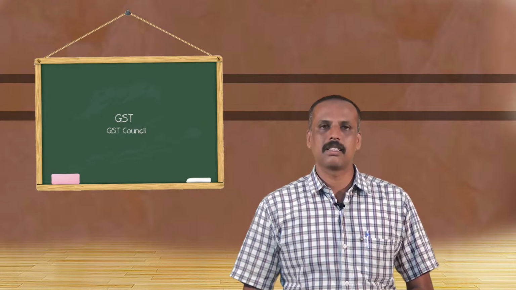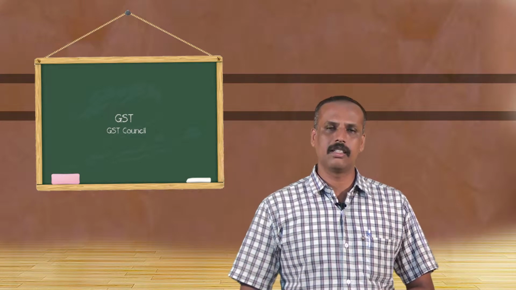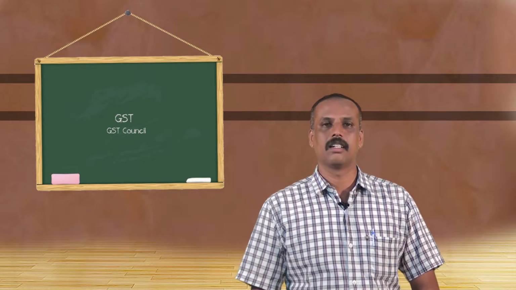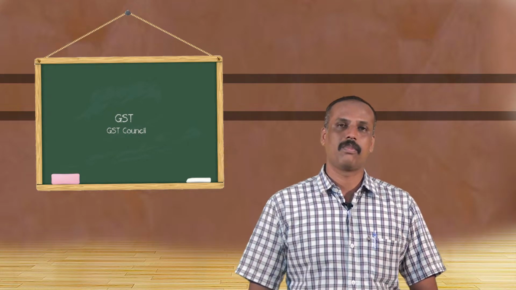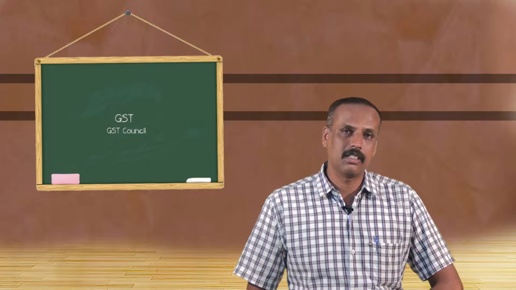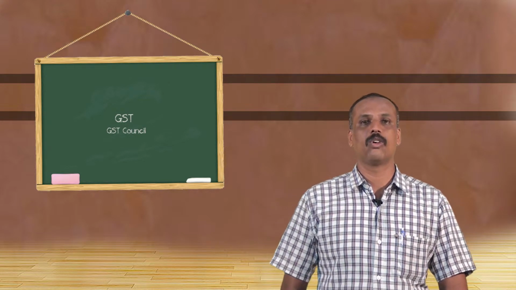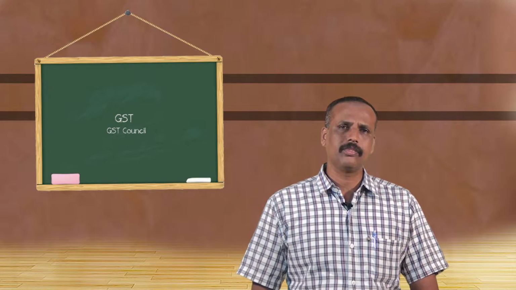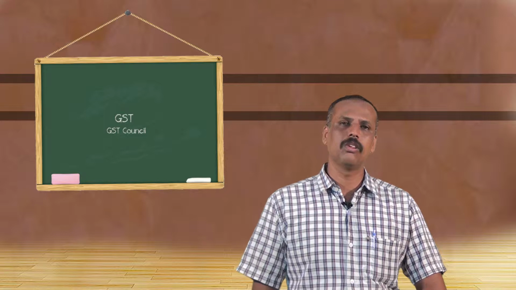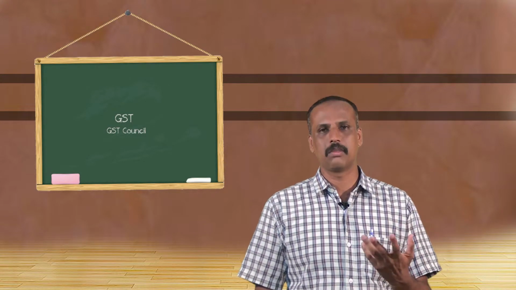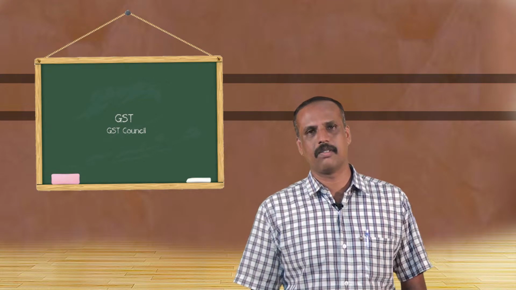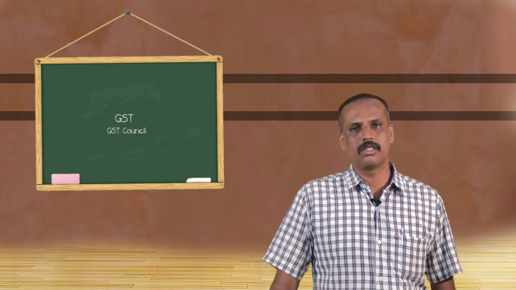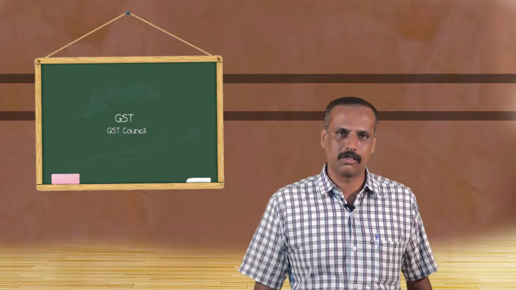At the time of implementation of GST, there are State GST and Central GST, in addition to that IGST, Integrated Goods and Services Tax. At the time of implementation of these three types of GST, there should be cooperation from different states in our country. For that reason, each state government should have their own voting rights for any recommendation related to GST. For that reason, there should be the establishment of one council. That council is called the GST Council.